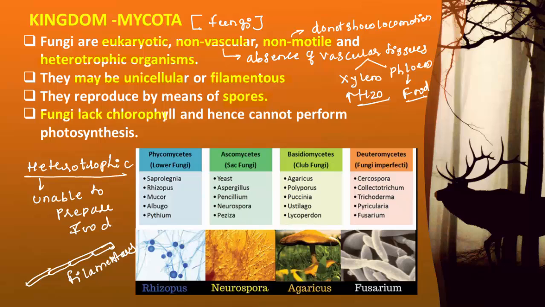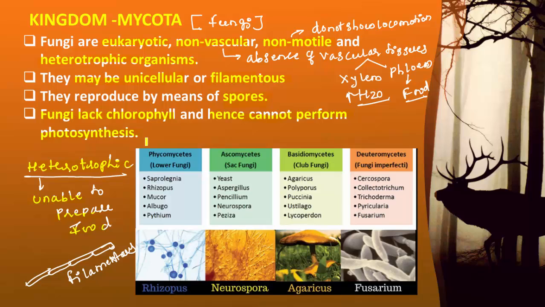Fungi lack chlorophyll and hence cannot perform photosynthesis. Just now I explained the members of Mycota are heterotrophic. Heterotrophic means unable to prepare the food. Then the question is, why are the fungi unable to synthesize the food?